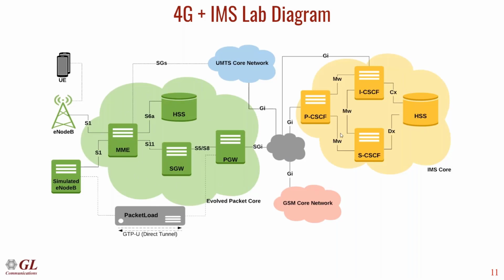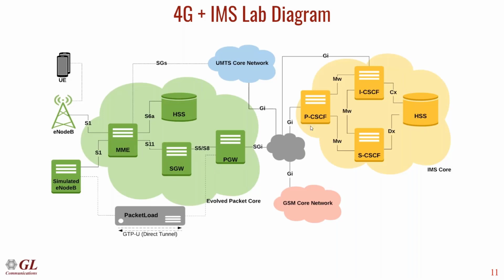On the IMS side, we have different CSCFs. These are call session control functions that handle SIP messages coming in from the mobile phone. When a phone registers to an IMS core, it's actually performing SIP registration to the IMS network. The mobile phone gets the address of the PCSCF when it attaches to this LTE network.